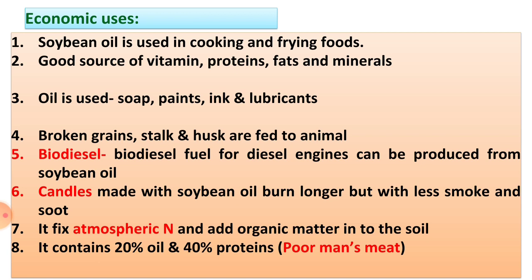Second, it is a good source of vitamins, proteins, fats and minerals. It contains vitamin B and is a good source of minerals like calcium, phosphorus and iron.